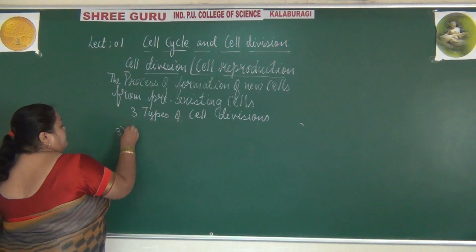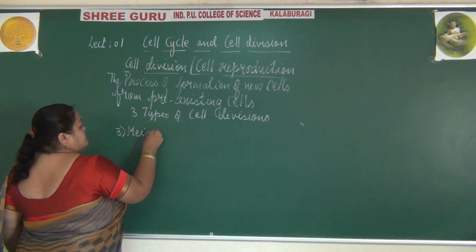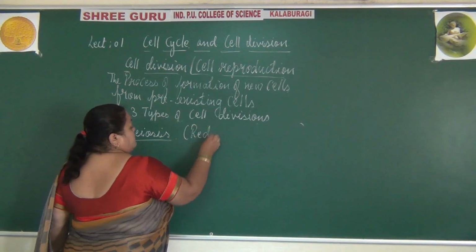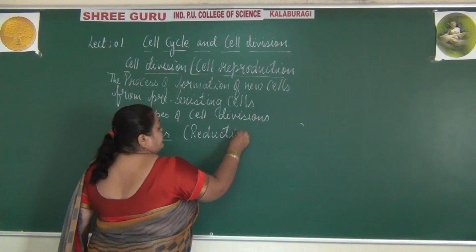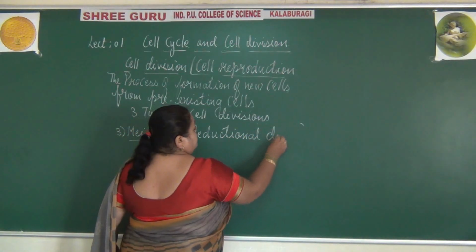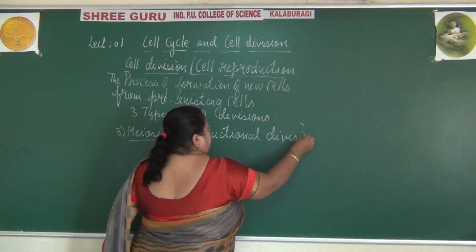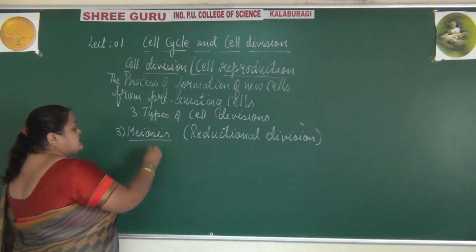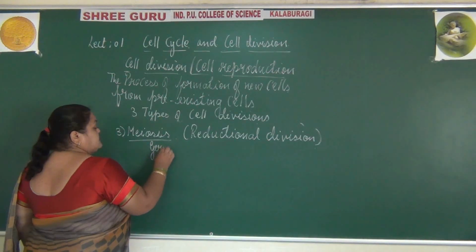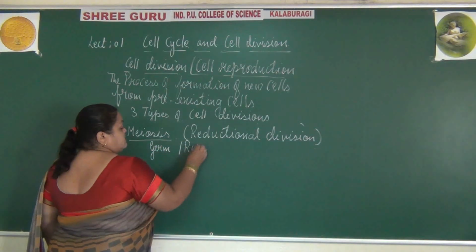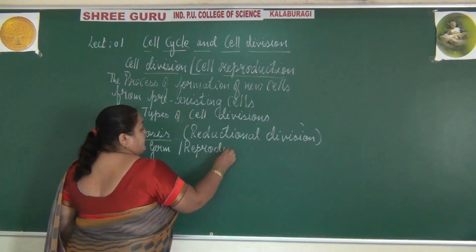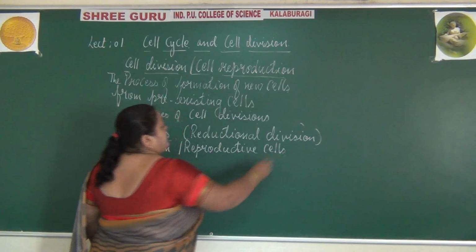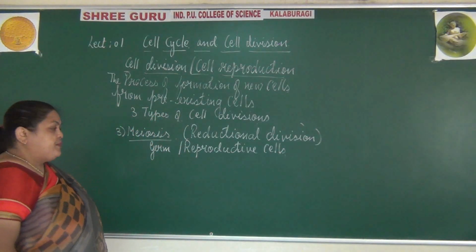Third type, meiosis, it is known as reductional division, and this process occurs in the germ cells, or we call it as reproductive cells. It occurs in the germ cells or reproductive cells.